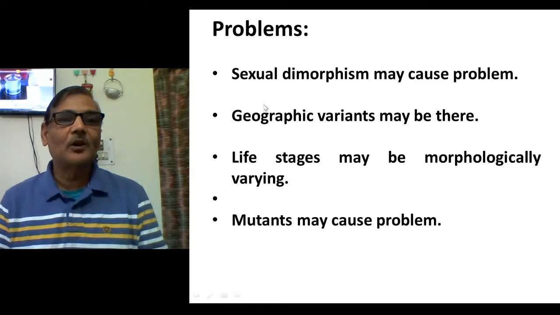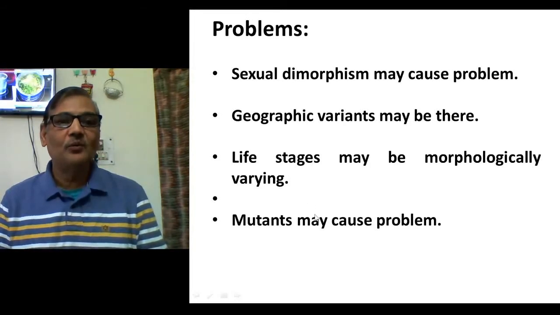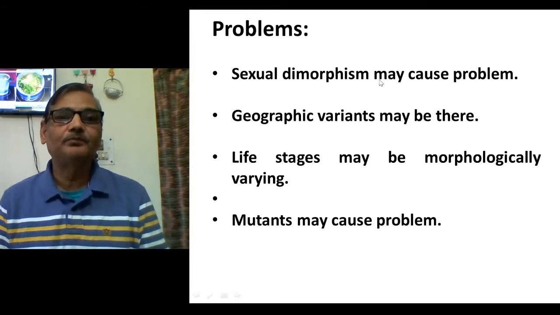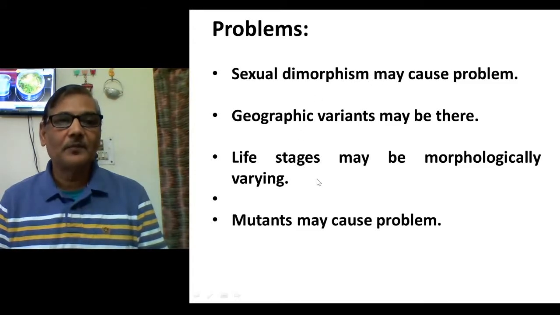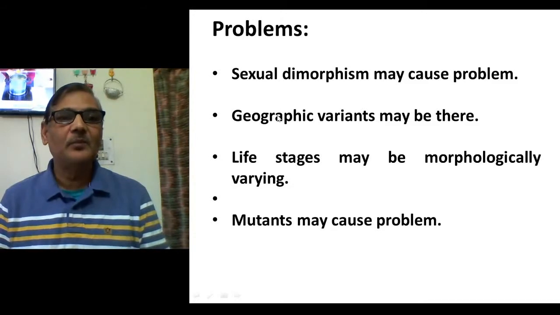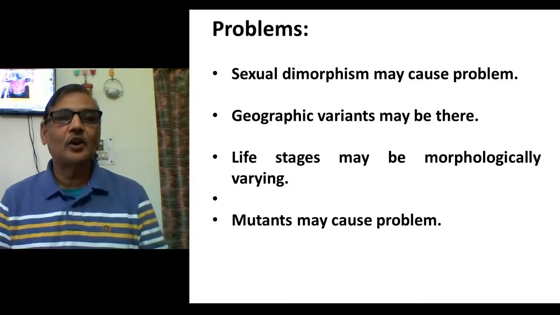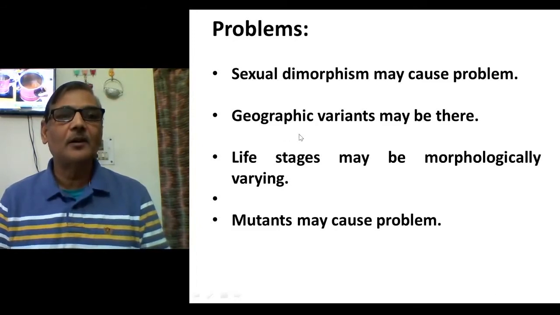So these were the problems: morphological differences do occur among the members of a population which belong to one species. So we cannot say that morphological features can be used to identify a species. It could form one taxonomic feature, but not be used to identify a species. That is why this concept was discarded. Presently, it is not accepted at all.